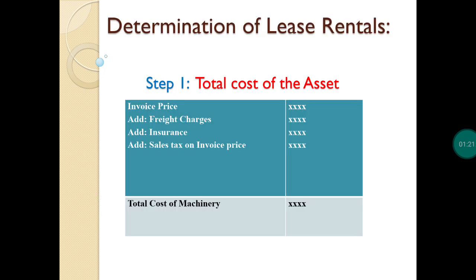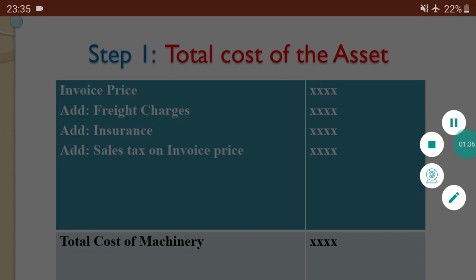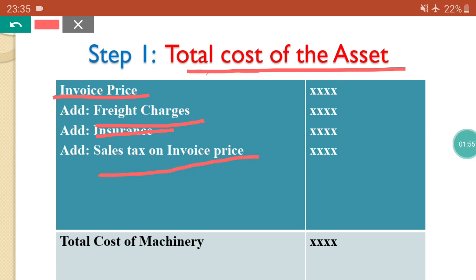First one is how to find the lease rentals. How to find the total cost of the asset. In step 1, for the total cost of the asset, they provide the invoice price, they provide freight charges, you should add them, they provide insurance, you should add that, and sales tax on the invoice price.